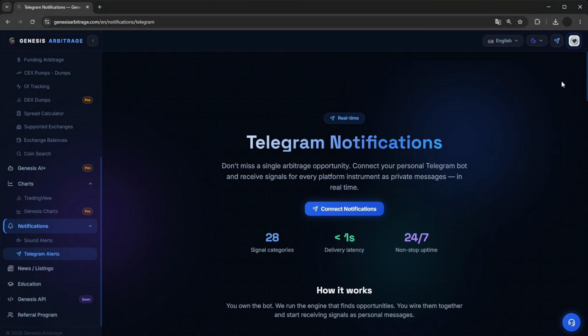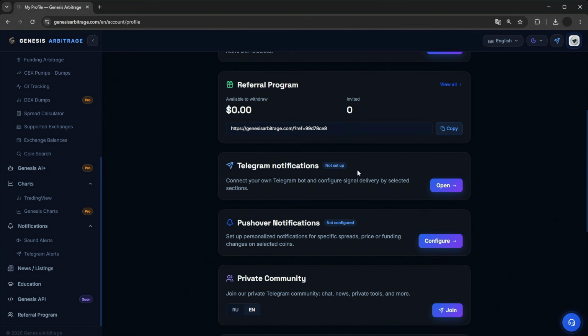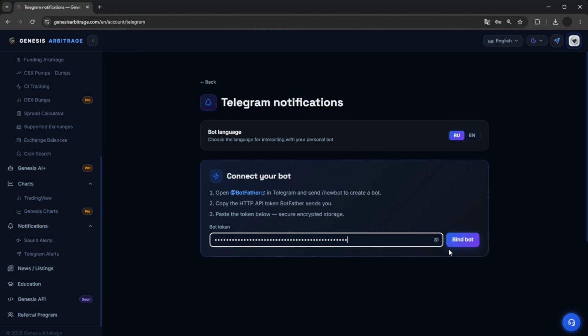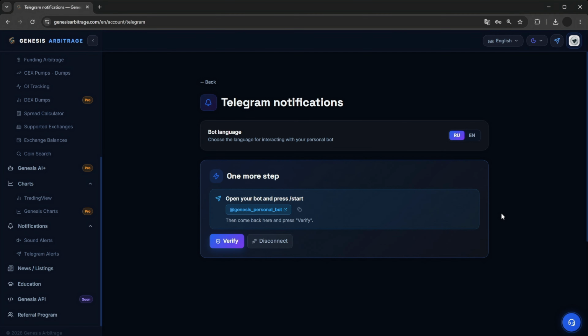And now it is absolutely worth paying attention to the Telegram notifications. To turn on the alerts, you need to go to your profile in the top right corner, scroll down, and click directly on Telegram notifications. Here, we will be asked to add a bot. To do this, we go into BotFather, and we create a completely new bot. After that, we just paste the bot token and press the Bind Bot button. Now, we'll be asked to verify the bot.